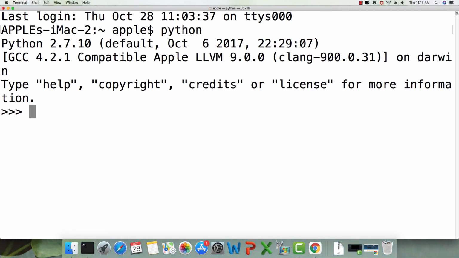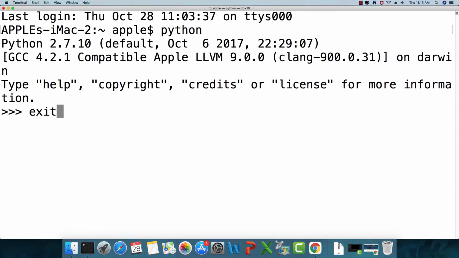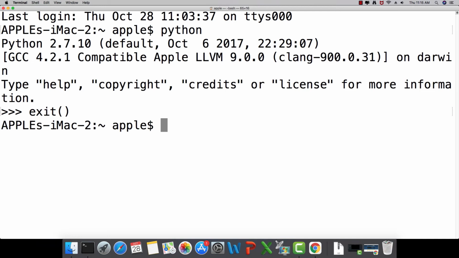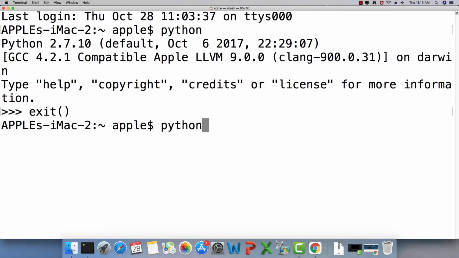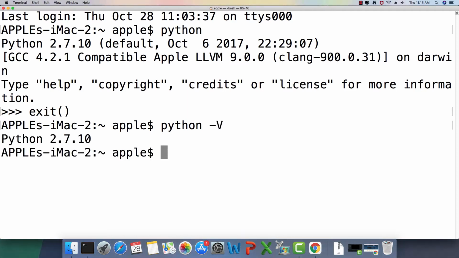Okay, so this is the latest version of Python 2.7. It hasn't been under active development. We all know that. So I'm just going to go ahead and exit it. If you want to check the version without invoking the interpreter mode, you can just say python -v, and it returns the version of Python 2.